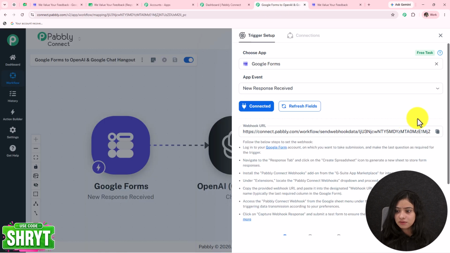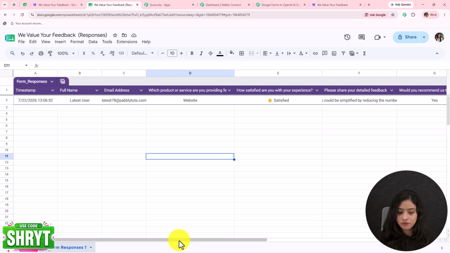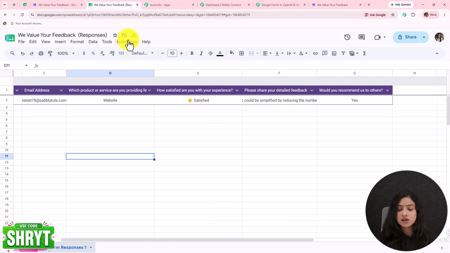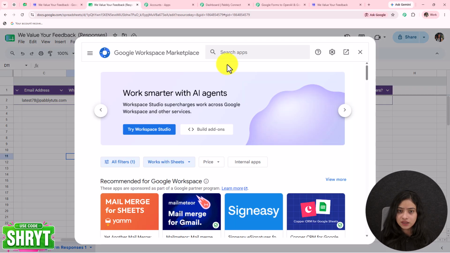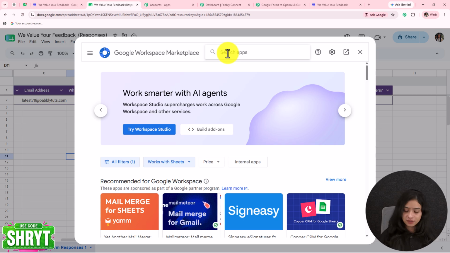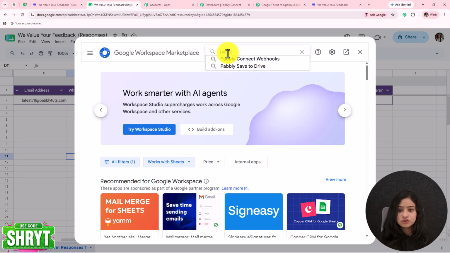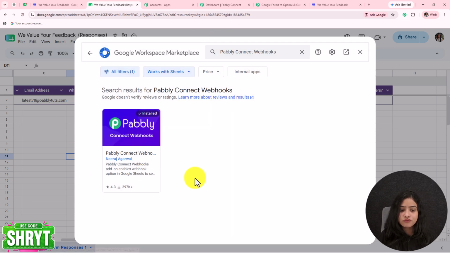Now we are going to transfer this response towards Pabbly Connect. Let's go back towards Pabbly Connect and copy the webhook URL. Okay, go back to the Google Sheets and now I'm going to show you how to build this connection. So first of all, let's go towards extensions. Here we have add-ons. When you go towards get add-ons, here we are on Google Workspace Marketplace. We have to type Pabbly Connect Webhooks over here because this is the add-on which is required to be installed in Google Sheets for building the connection between Pabbly Connect and Google Sheets.